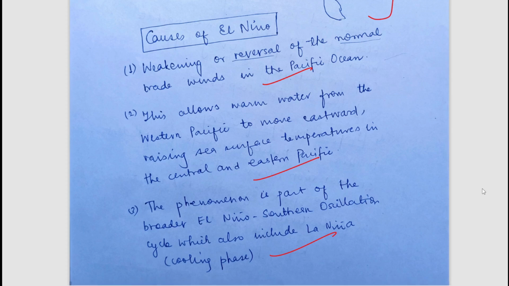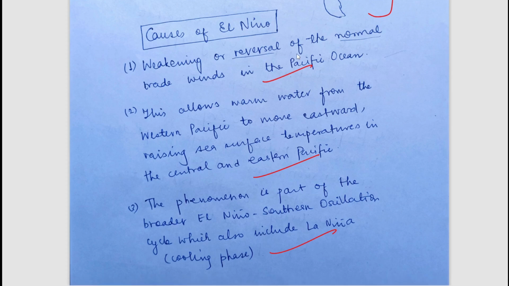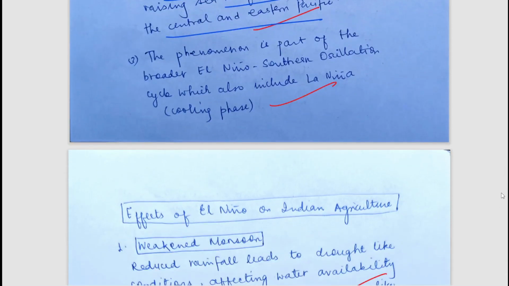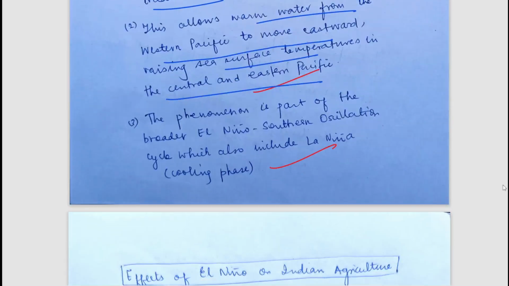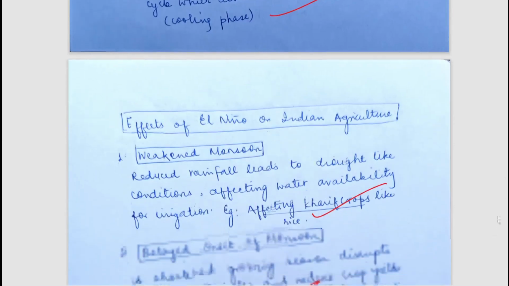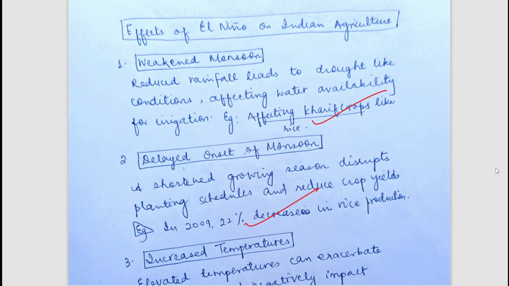Now, what are the causes of El Nino? That is, first of all, weakening or reversal of normal trade winds. Obviously, this allows warm water from the western Pacific to move eastwards, raising sea surface temperature in the central and eastern Pacific Ocean. So I think you can pause and read it. In brief, the student has explained, although it could be improved, but it is fair. What are the effects of El Nino on Indian agriculture?